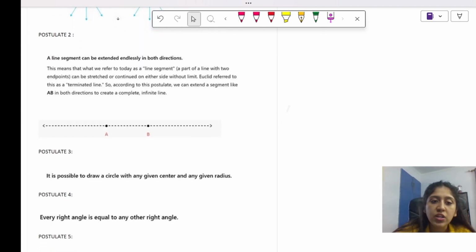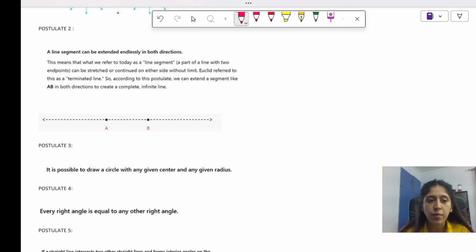That's the 2 conclusions I just told you from this postulate. Okay. Now the second postulate. What is the second postulate? A line segment can be extended endlessly in both the directions.